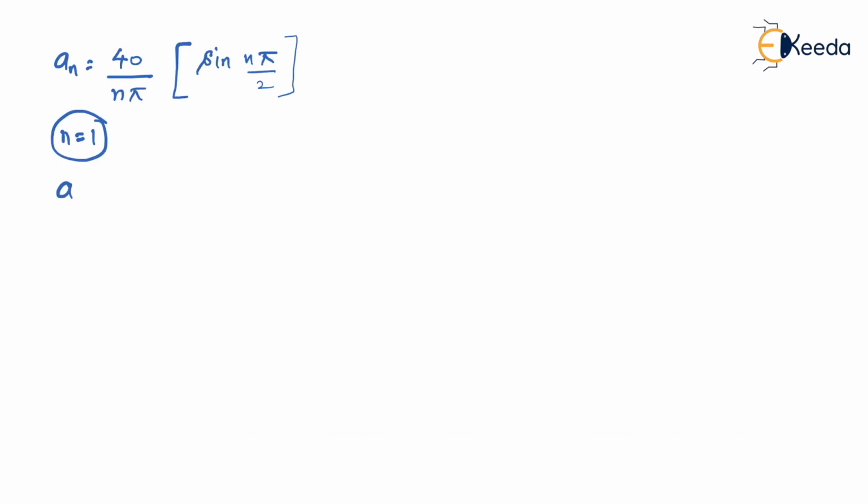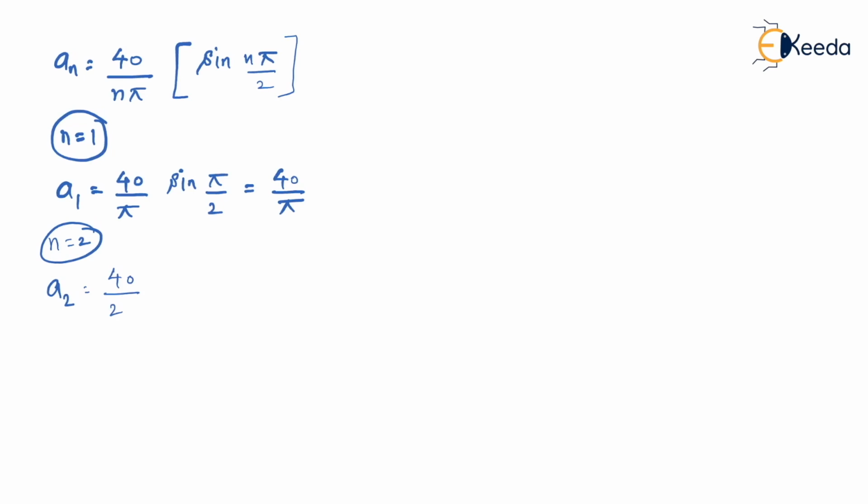Let us substitute n equal to 1. Then it becomes a1, which is 40 upon pi sine of pi by 2 simply, because n value equal to 1. And sine pi by 2 is always plus 1. In a way, it becomes just 40 by pi. So value of a1 is 40 by pi. Let us substitute n equal to 2. Then a2 equal to 40 upon 2 pi sine of, since value of n is equal to 2, so it becomes 2 pi by 2. So here 2 gets cancelled, and sine pi is always 0. It results a2 value equal to 0.